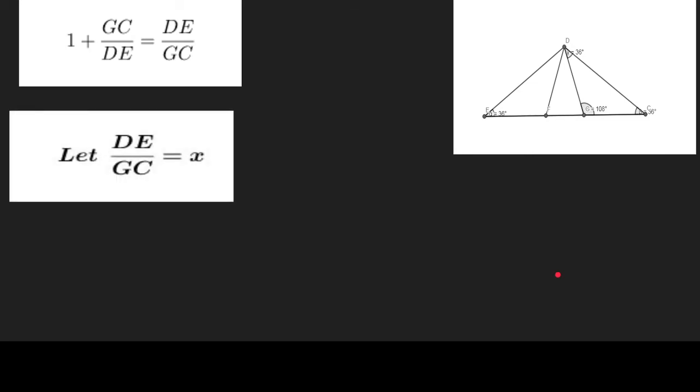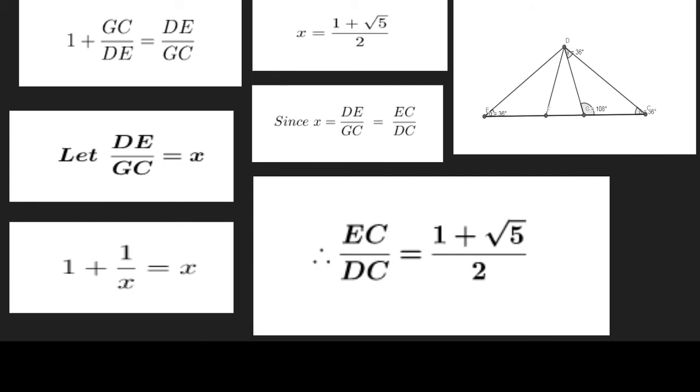Let us set DE by GC equal to x. So now we get the equation as 1 plus 1 by x equals x. And now solving for x, we get that x is nothing but the golden ratio. And since x is equal to DE by GC, which is equal to EG by DC, we get that EC, which is the length of the diagonal of the pentagon, divided by DC, which is the side of the pentagon, is equal to the golden ratio.